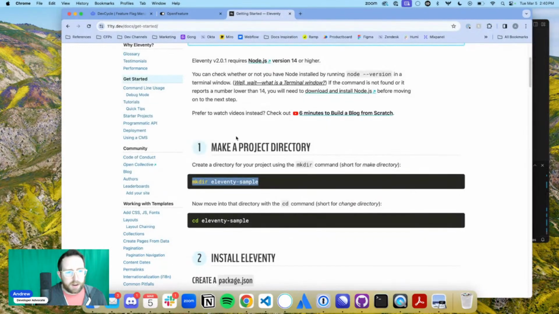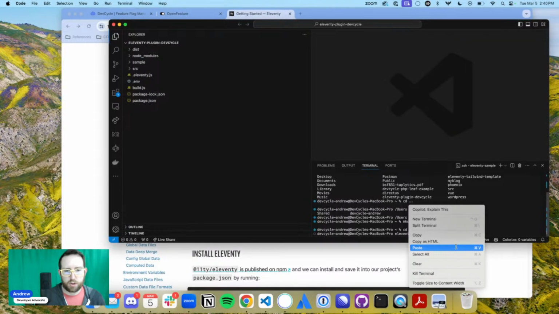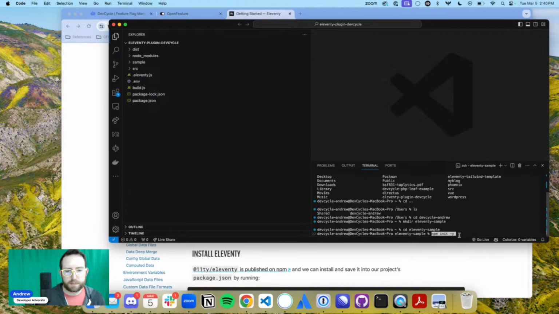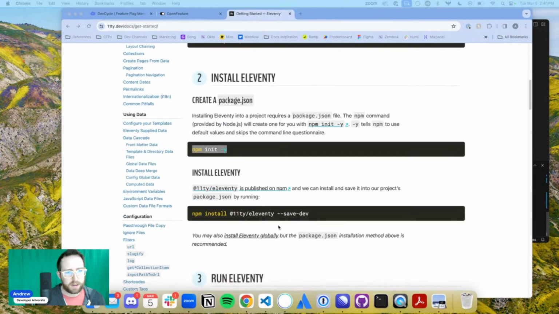And let's head back over to the docs and see what we've got to do. Okay, we're going to cd into there and create a package.json file. The npm command will create one for you. Oh, look at that. npm init -y. Now, where's the copy thing here? I don't like that. Let's create that file. Oh, we should actually open this too. We'll open it in a minute. Nice. Love that. Install Eleventy.